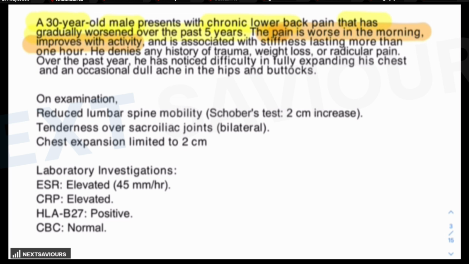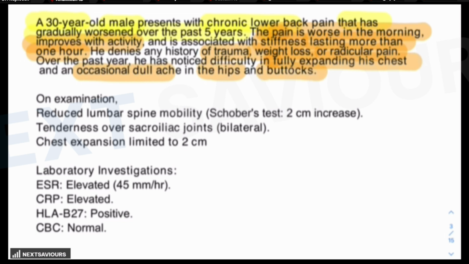It is associated with stiffness lasting for more than 1 hour. He denies any history of trauma. There is no weight loss. There is no radicular pain. Over the past year, he has noticed difficulty in fully expanding his chest. There will be limitation of chest expansion. As you know, inspiratory chest expansion can normally increase up to 7 centimeters. It is limited. And there is an occasional dull ache in the hips and buttocks.